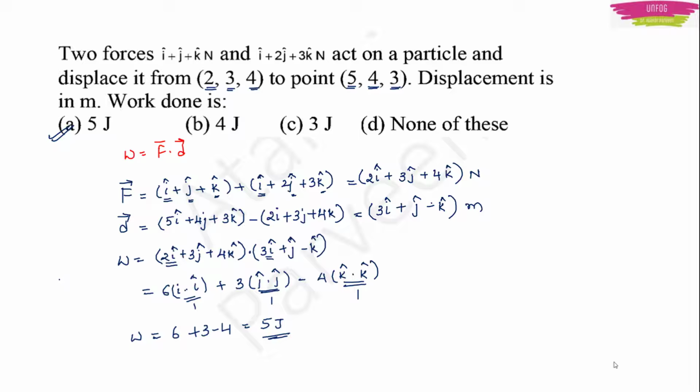Now you substitute this force and displacement in the work formula. Now you have to multiply. How do you multiply? Multiplying is also done in the same way. You have to multiply i with the i of the next vector, then j with the j of the next vector, then k with the k of the next vector. Here it will become 2 3s are 6 into i cap into i cap. Now i cap into i cap will become 1, right? Why will it become 1? Because we were talking about the properties, right?